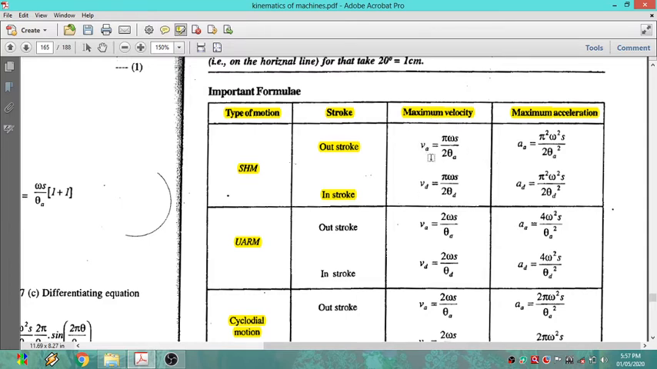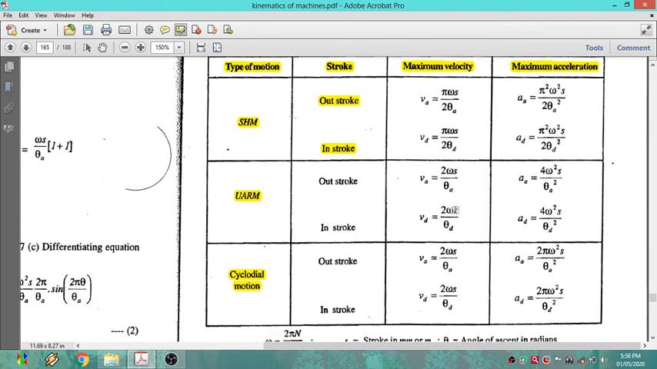So how can we calculate maximum velocity? VA, that is the maximum velocity for the outstroke, the rise, is pi omega s divided by 2 theta a. Here s is the stroke length, or you can say lift. We can use this for a particular angle theta a. And the maximum acceleration is pi square omega square s divided by 2 theta a square. For the outstroke we can use this equation for maximum velocity and this equation for maximum acceleration.